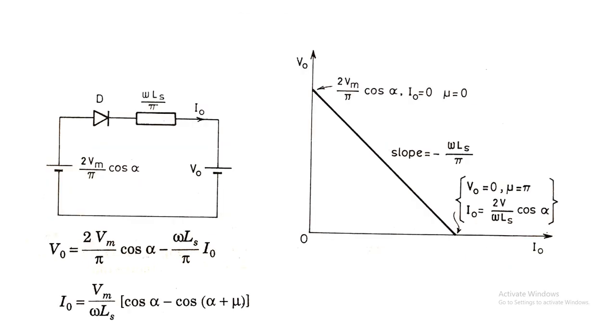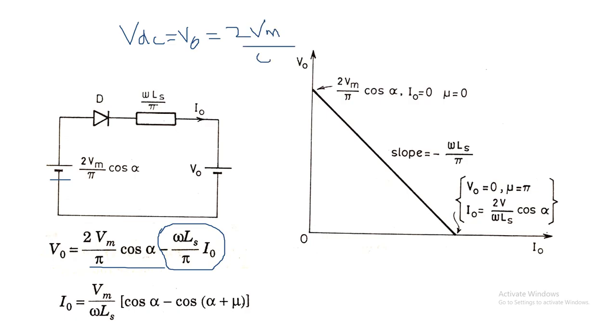From this expression we can derive the equivalent circuit. The equivalent circuit is V naught equal to 2Vm by pi cos alpha minus omega ls by pi into I naught. This is the voltage source, and this is the drop in the source inductance. Normally, for an RL load with a full bridge rectifier, the average output voltage V naught will be equal to 2Vm by pi cos alpha.